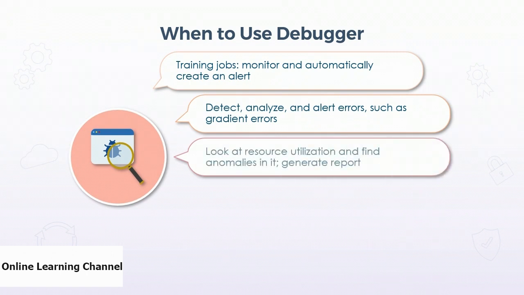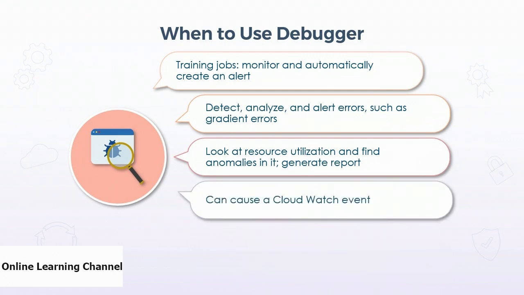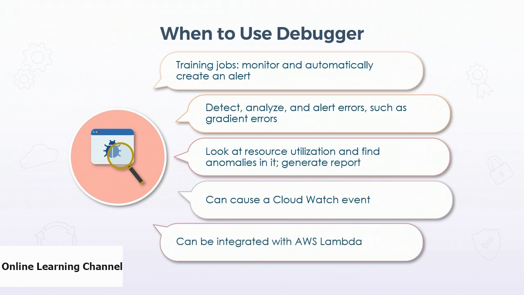And it can also take a look at the resource utilization and find the anomalies in it. It can tell us about overutilized CPUs or something like that. It can even generate a report about it, and it can cause a CloudWatch alarm or CloudWatch event. It will change the state of the event, and if we want to take actions based on that CloudWatch event, it can also be integrated with AWS Lambda to take actions.